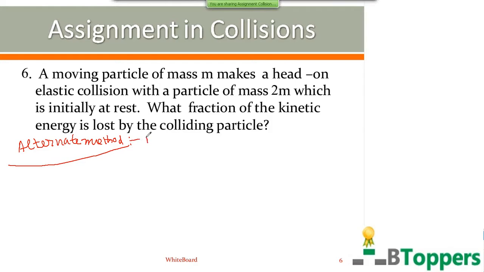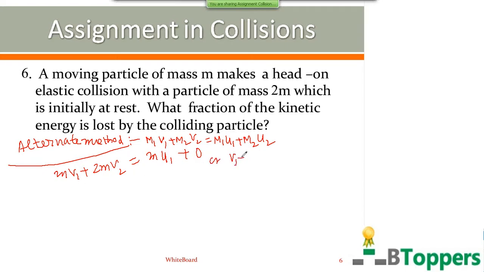So in any one-dimensional collision, you can write m1 v1 plus m2 v2 equal to m1 u1 plus m2 u2. Here m1 is m, m2 is 2m. u2 is 0, therefore the second term on the right side becomes 0. So if you divide the equation by mass m, you get v1 plus 2 v2 equal to u1.